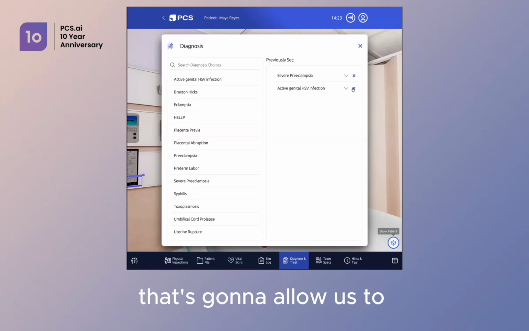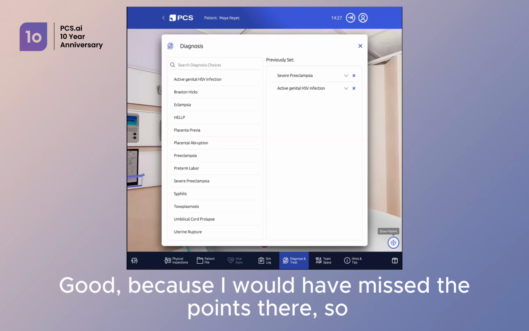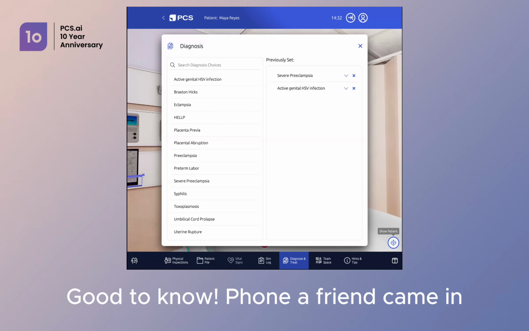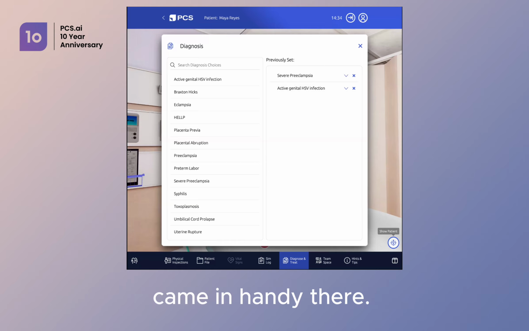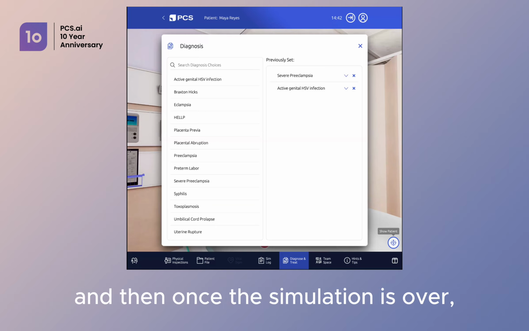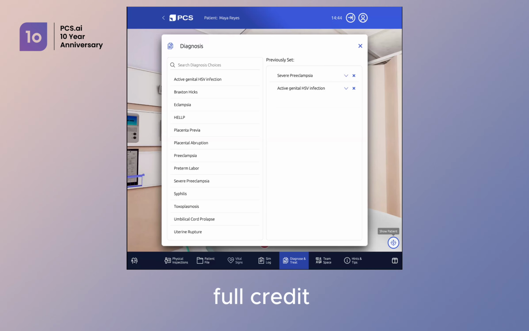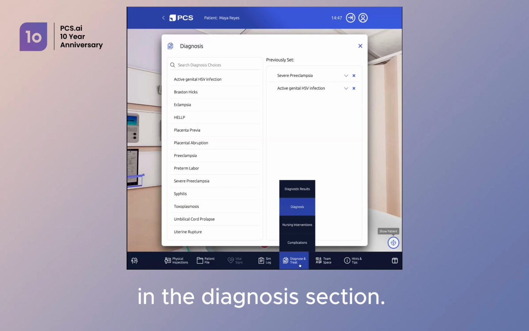So that's going to allow us to be successful here. So that's okay, all good, because I would have missed the points there. So good to know. Phone a friend came in handy there. So I'll leave the diagnosis as these two for now. And then once the simulation is over, we'll see if I got full credit in the diagnosis section.